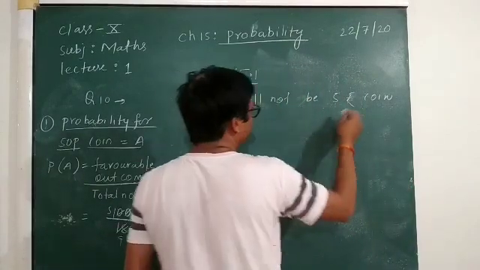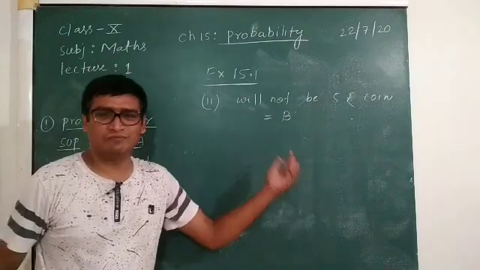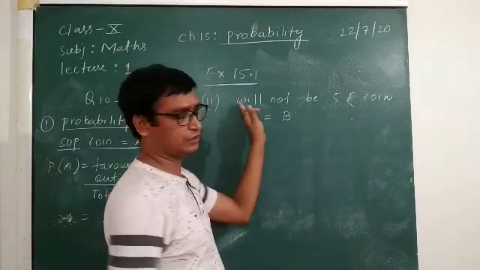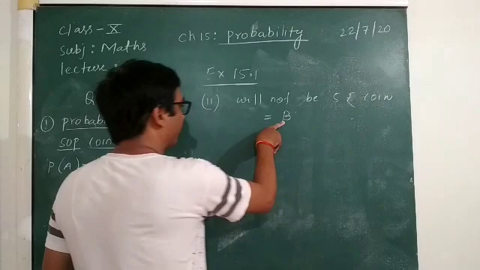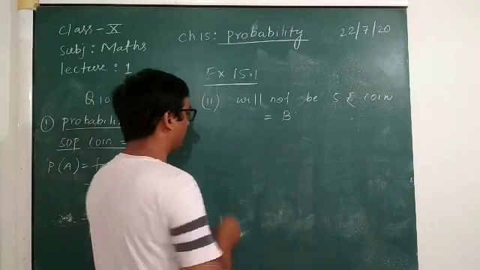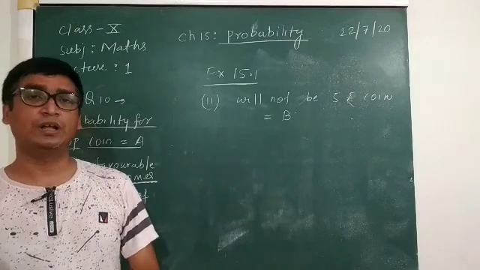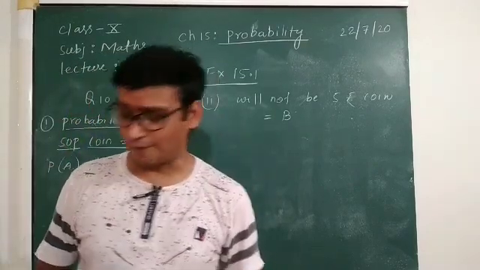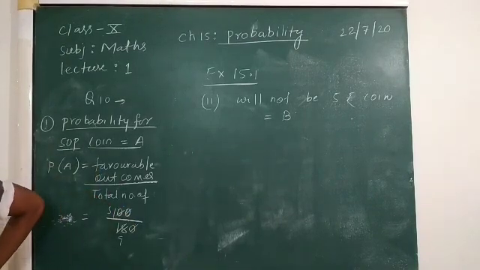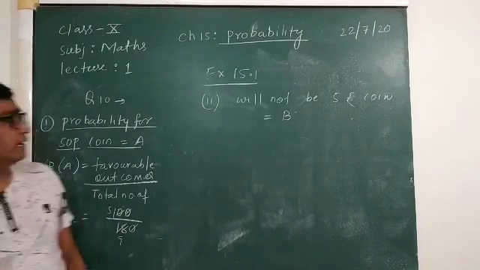Okay, so we will take this event as B. We can take anything, we are taking it for our convenience, so that this statement will not be written again. So for probability of not getting a 5 rupee coin, first of all we will have to find out the probability of a 5 rupee coin.